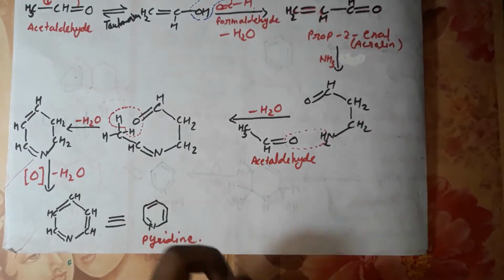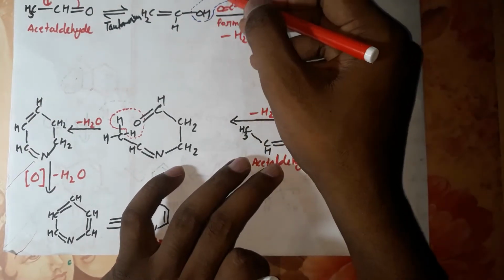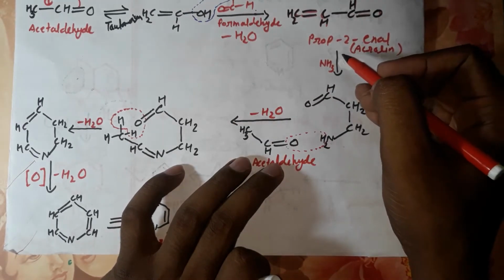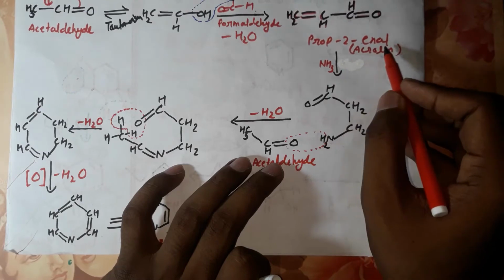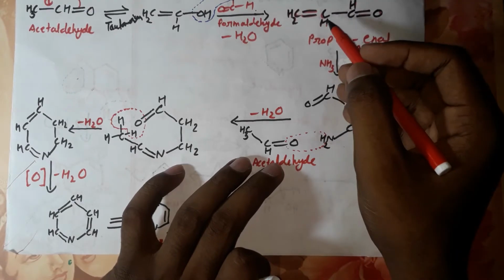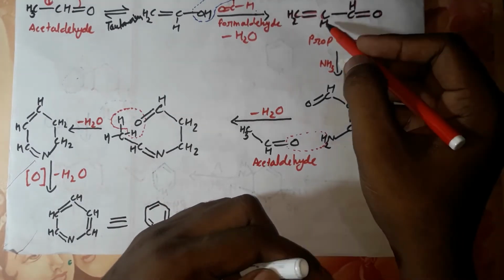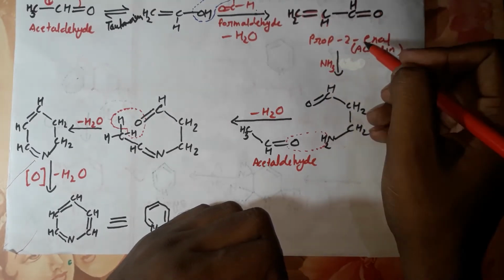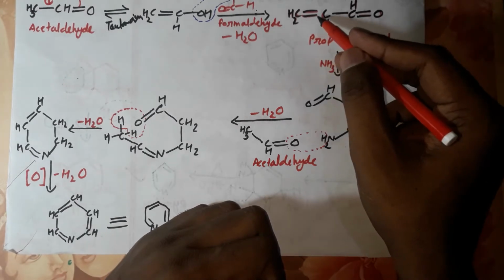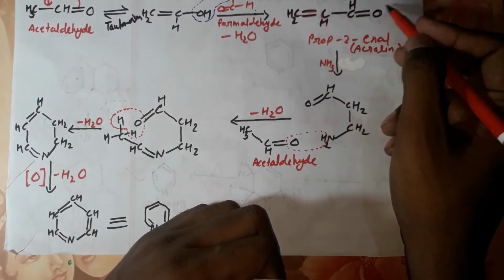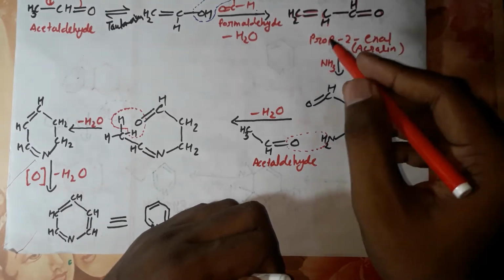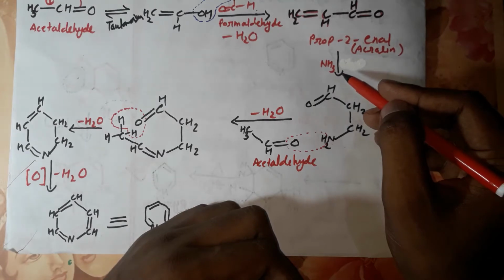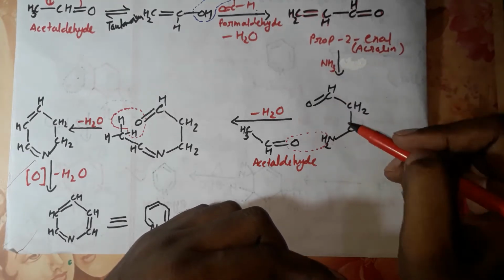This hydroxyl group will react with this hydrogen and release a water molecule and form an intermediate called prop-2-enal. At the second position there is a double bond, and there are 3 carbons, so it is prop and 2-ene, and there is one aldehyde group, so al. It is also called acrolein, and this acrolein will react with ammonia and form this intermediate.